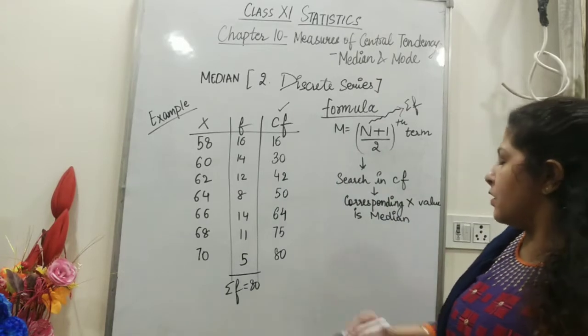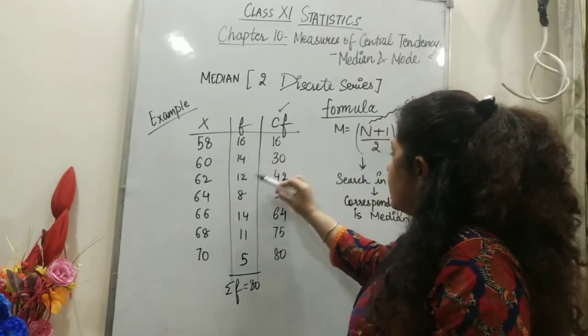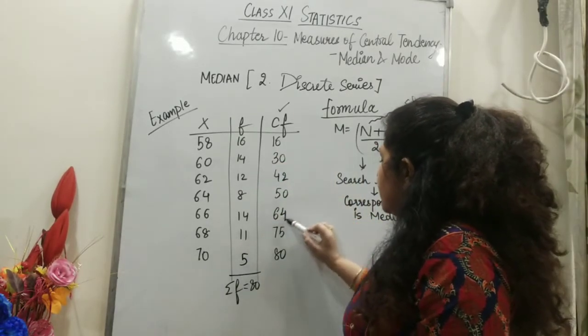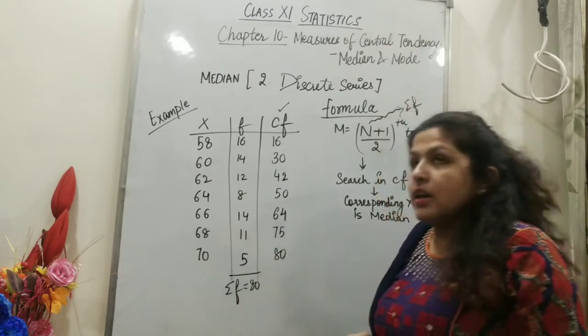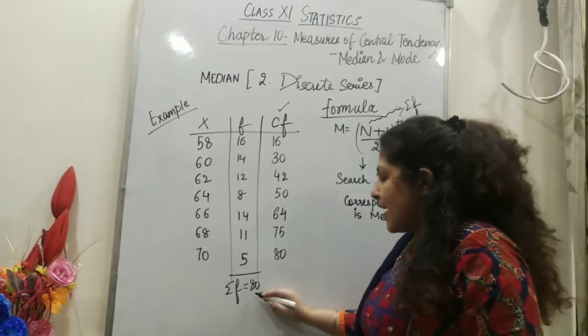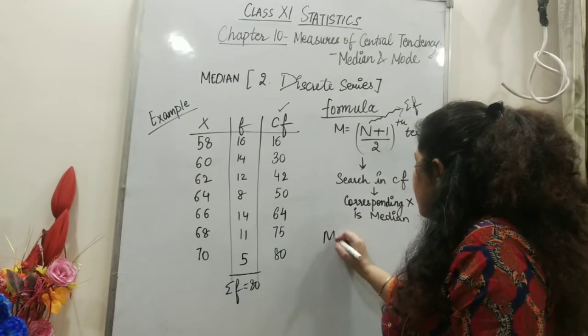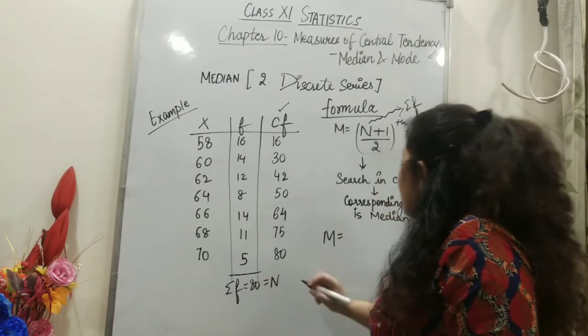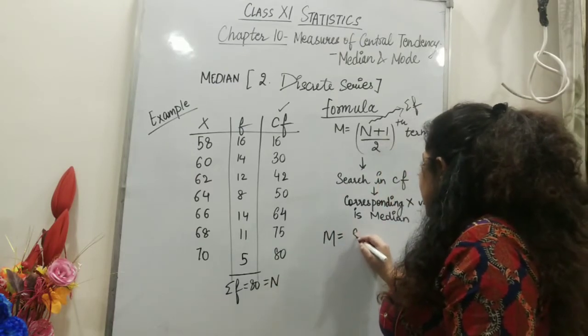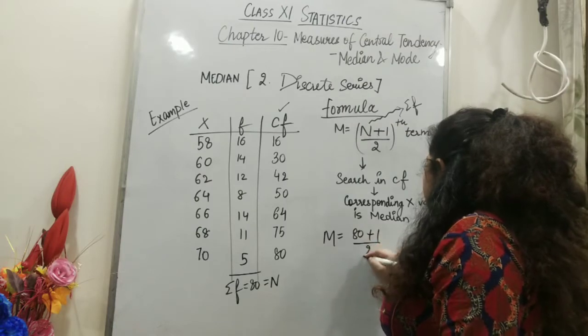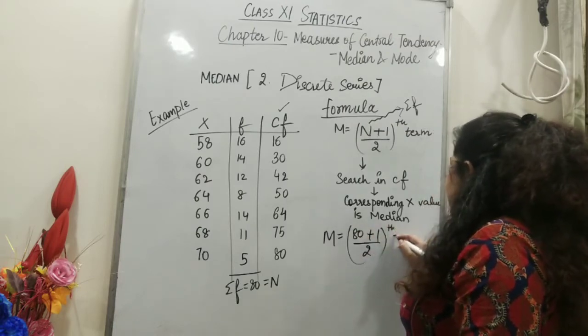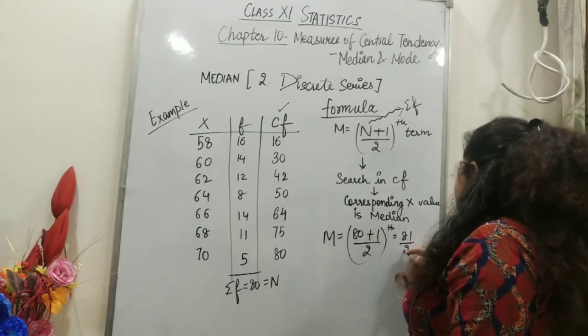So how much is the frequency total coming? Just check once again: 16, 30, 42, 50, 64, 80. So the CF total is 80. Frequency total is 80. Let's put the formula of N. Median is equal to the (80 plus 1) by 2th term, so it will be the 81 by 2th term.